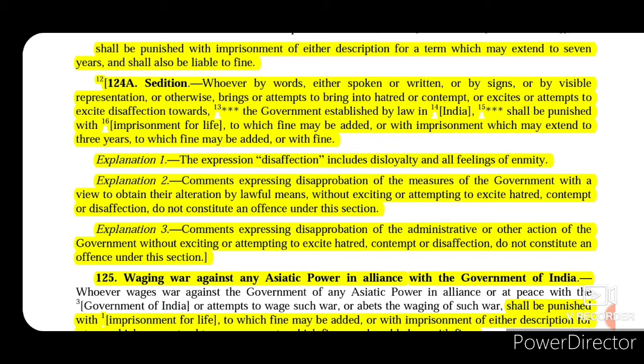We live in a democracy. We have the power to express our feelings about any acts that are done by the government, any steps that are done by the government or any schemes or policies that are followed by the government. Now if that is by lawful means, through peaceful means, then that is okay. But if any person tries to excite people or tries to attempt to excite such hatred, contempt or disaffection, then that will be considered as an offence under this section.